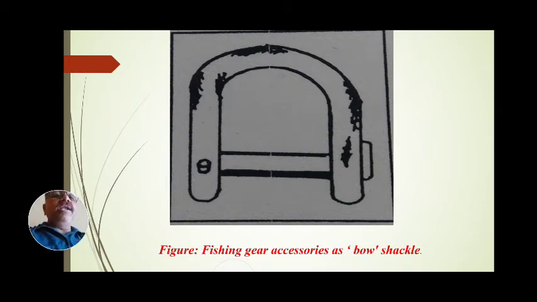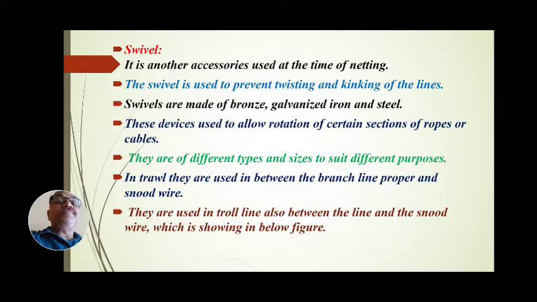These shackles occur, and the nets or the ropes are to be connected and attached to them. That is the D-shackle ropes or bow shackle ropes. Then the next accessory is the swivels.